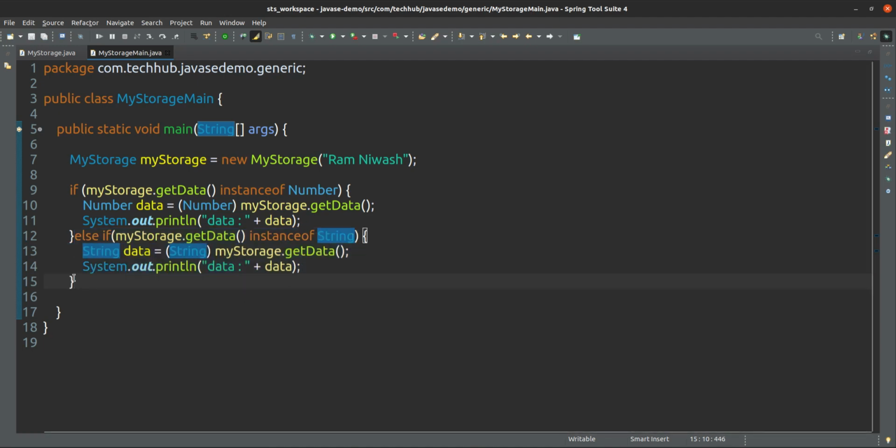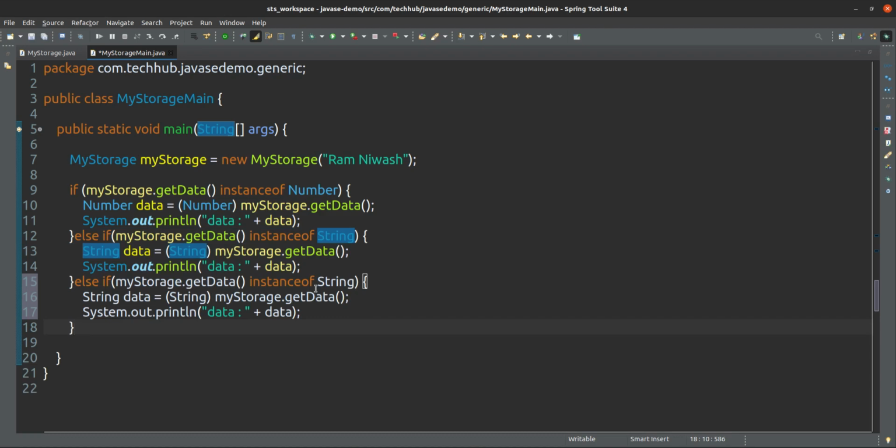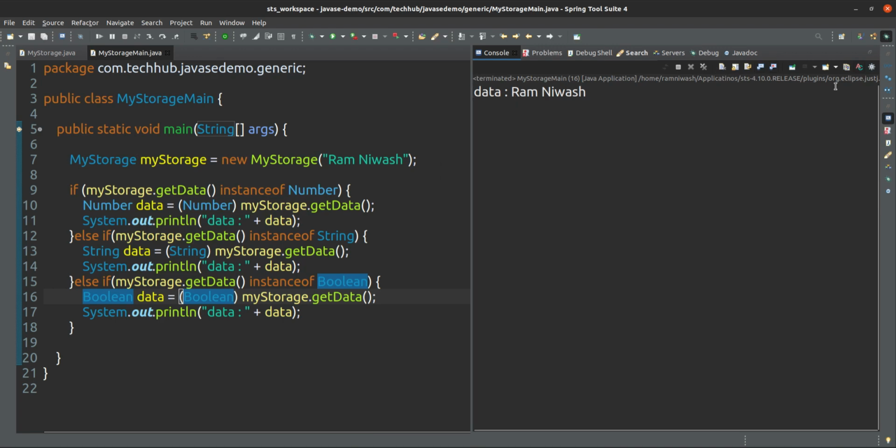Okay. So if it is a boolean, that also you can do, no issue. You have to give these many types of if else. If it is a boolean, then typecast to boolean. Now if I run this one, you will see the data.